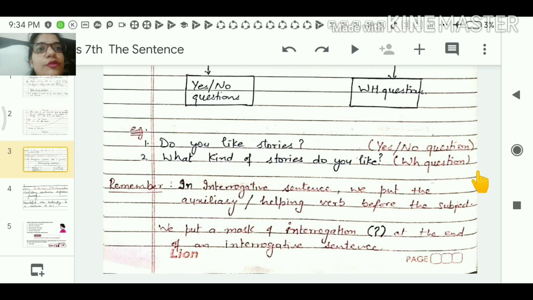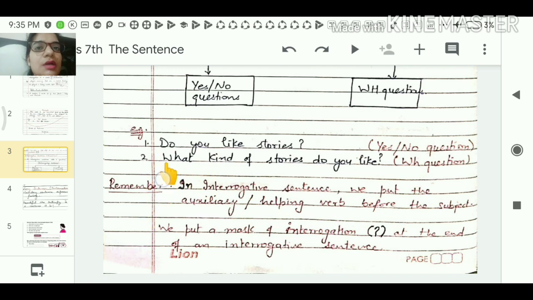What kind of story do you like? But if we ask a yes or no question, do you like stories? The answer will be in yes or no only. Clear? Remember, in interrogative sentences, we put the auxiliary or helping verb before the subject.